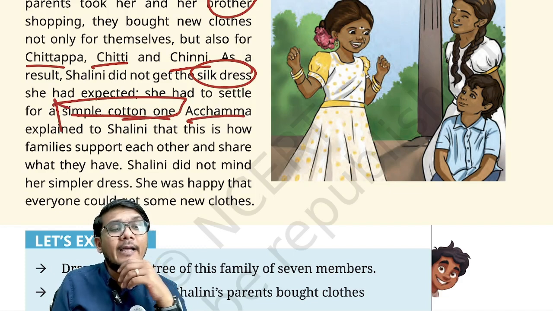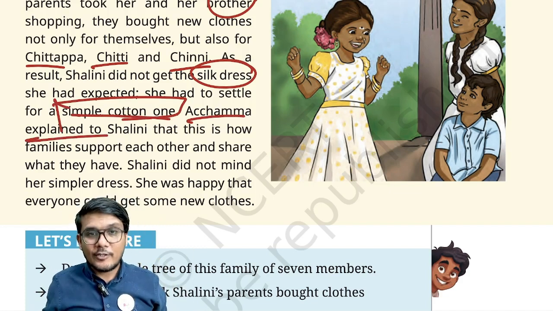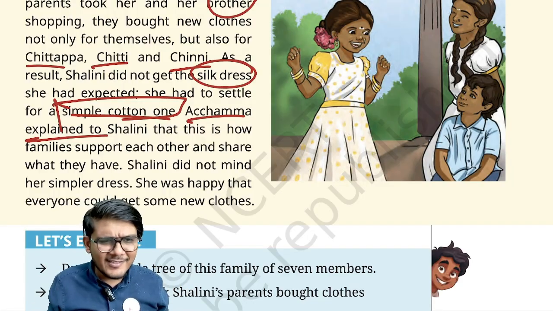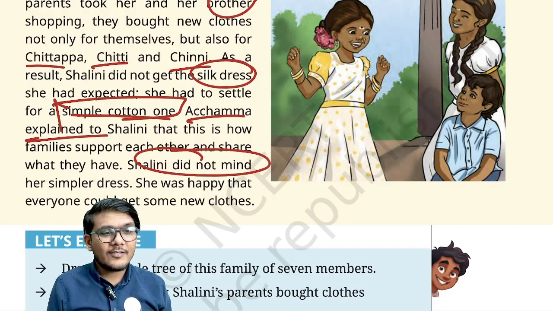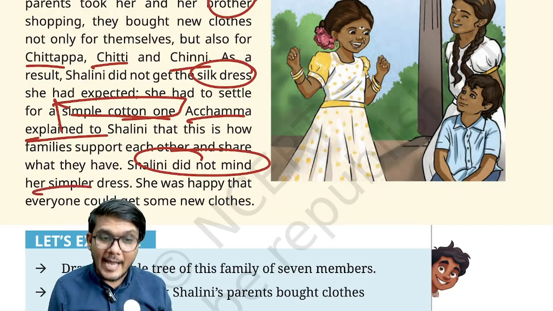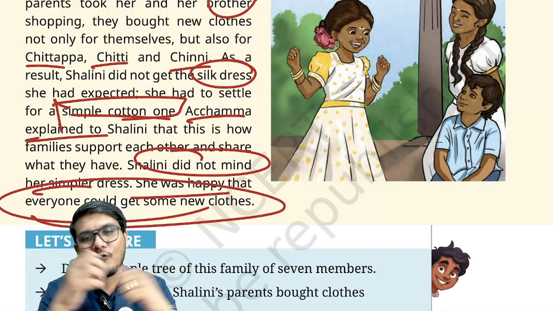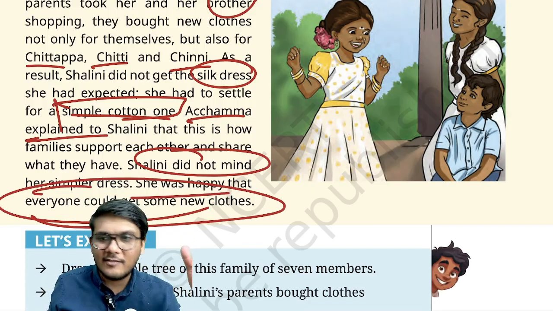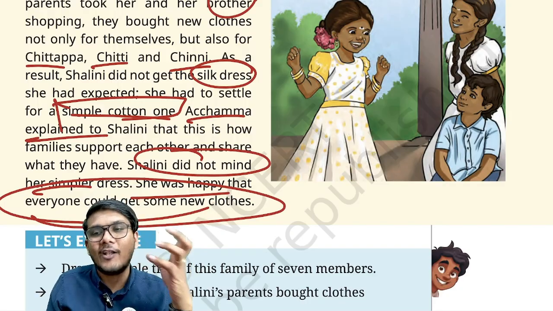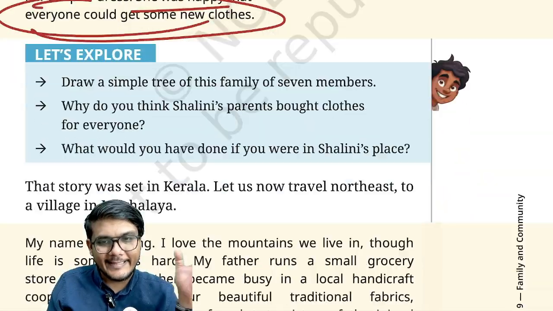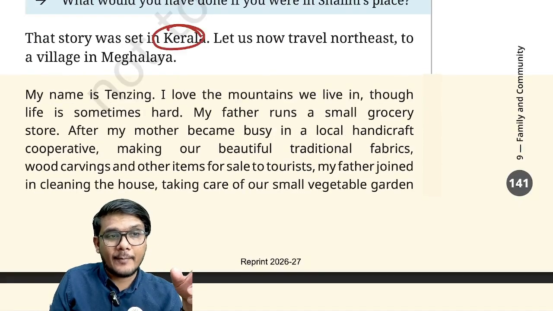Now Achama explained this to Shalini, that this is how families support each other. Because of that explanation and understanding, Shalini did not mind this new cotton dress, or the simple dress that she got. Rather, she was happy. Why? Because everyone in the family could get some sort of new clothes. So this is a beautiful example of how people in the family have roles and responsibilities, and out of love and care do things for each other. A very touching story.